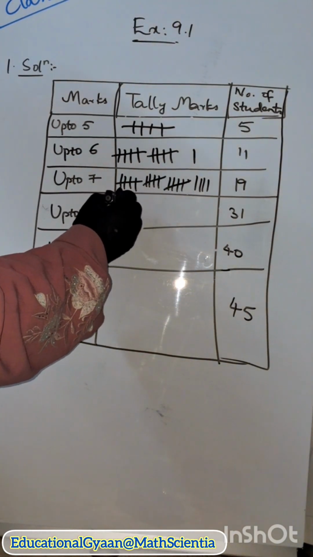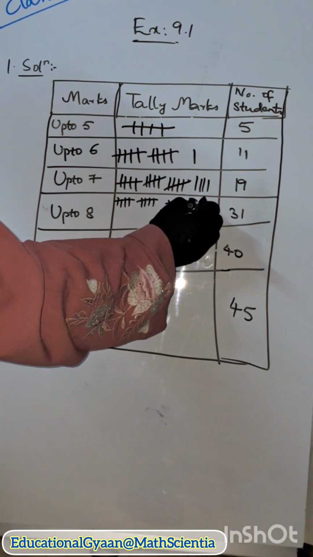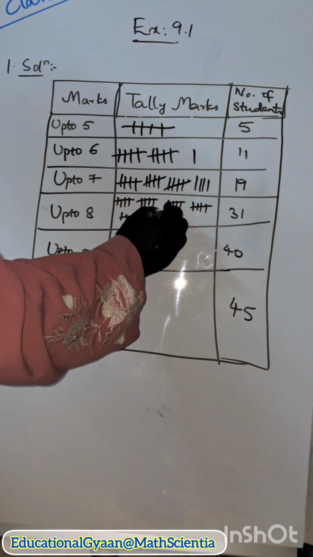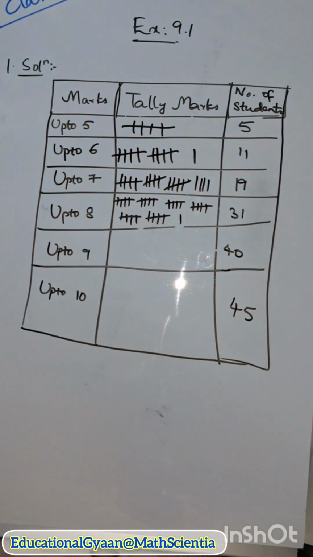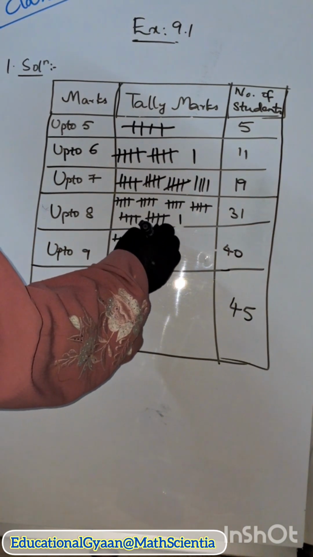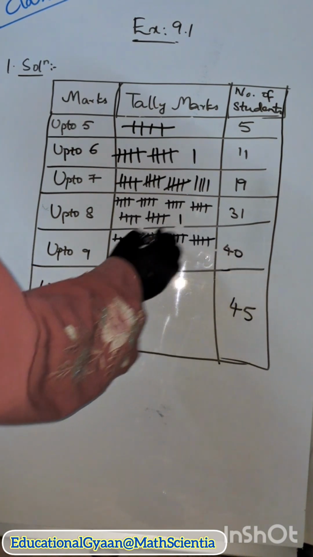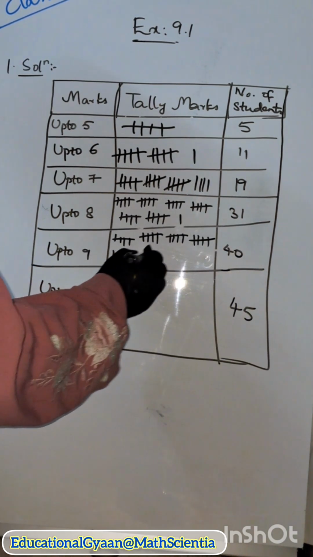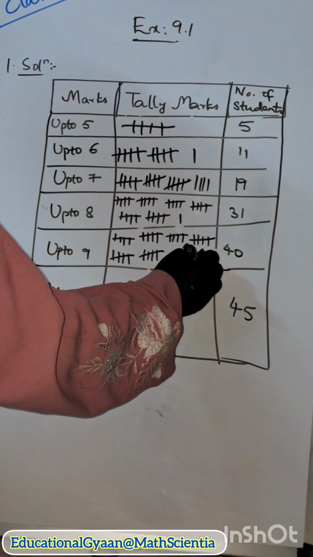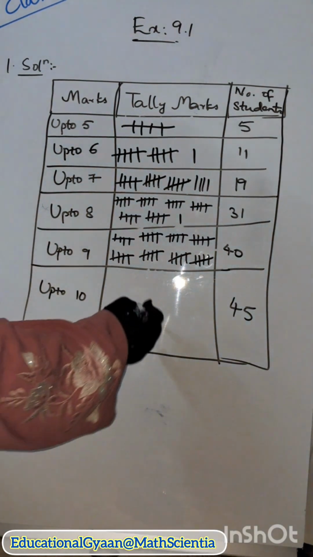1, 2, 3, 4, 5, 6, 7, 8, 9, 10, 11, 12, 13, 14, 15, 16, 17, 18, 19, 20, 21, 22, 23, 24, 25, 26, 27, 28, 29, 30, 31. Right? Similar for the next one, up to 40. Right? The last one you can do it.